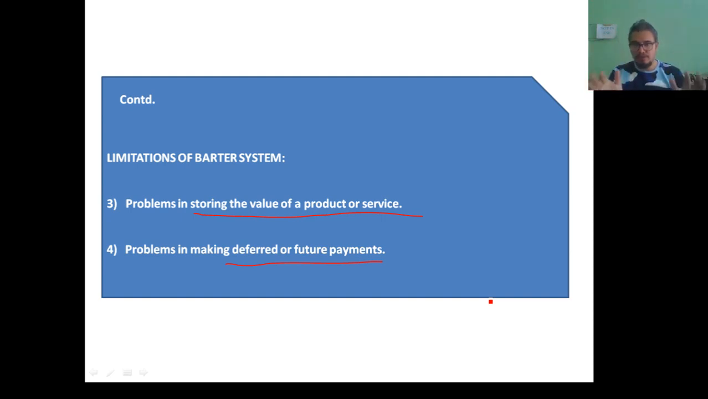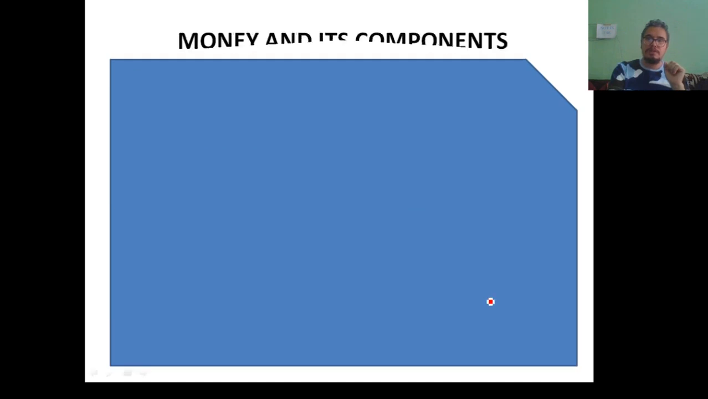Hope you have understood the limitations of barter system. Why we are discussing this pre-monetary economy is basically to have a greater idea about money. Now we will discuss about the concept of money and its components. Now what do you mean by money? What is the definition of money?